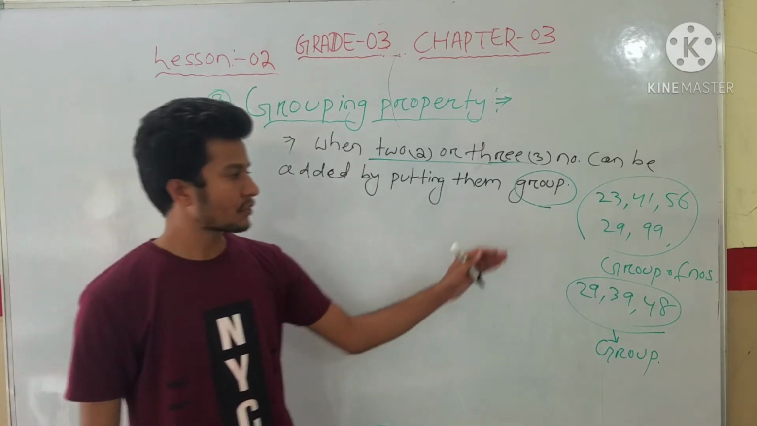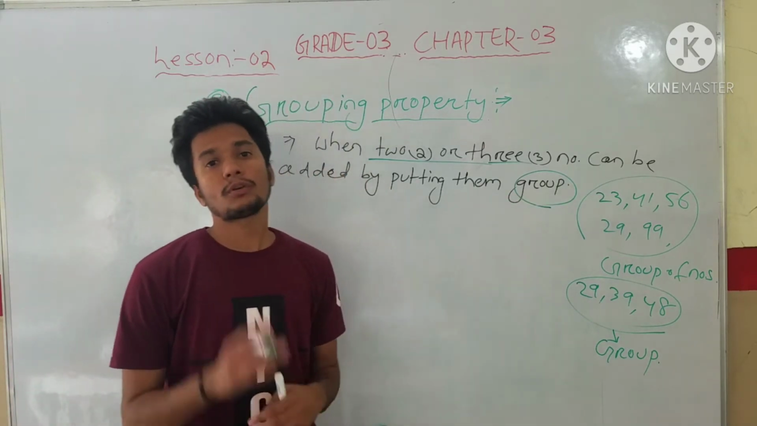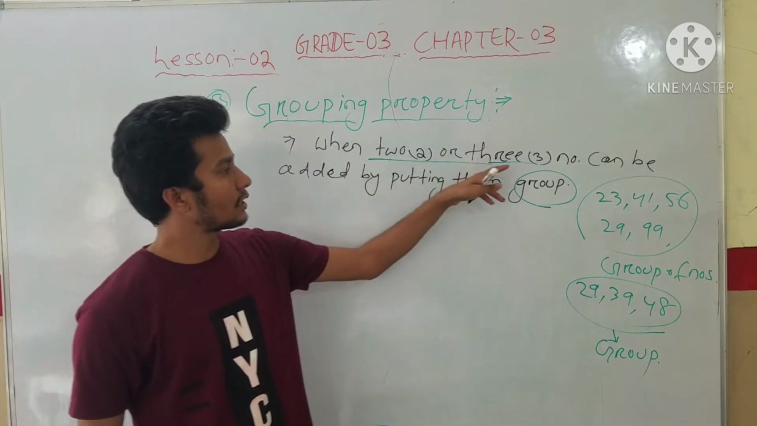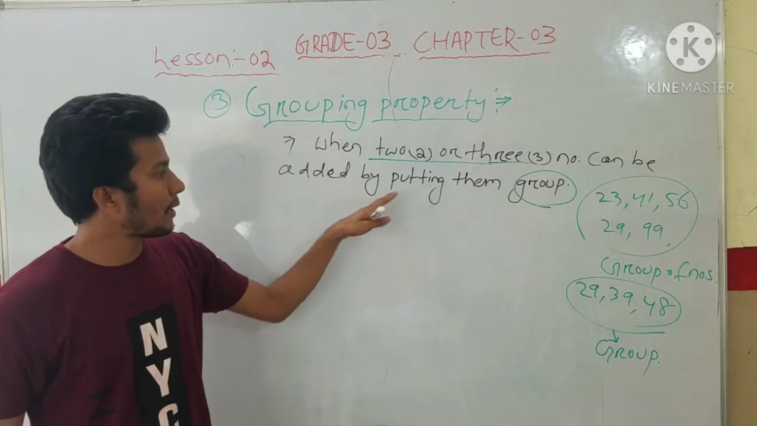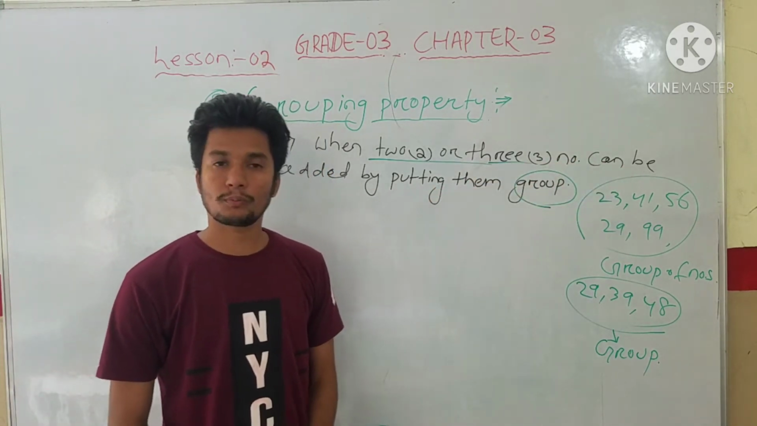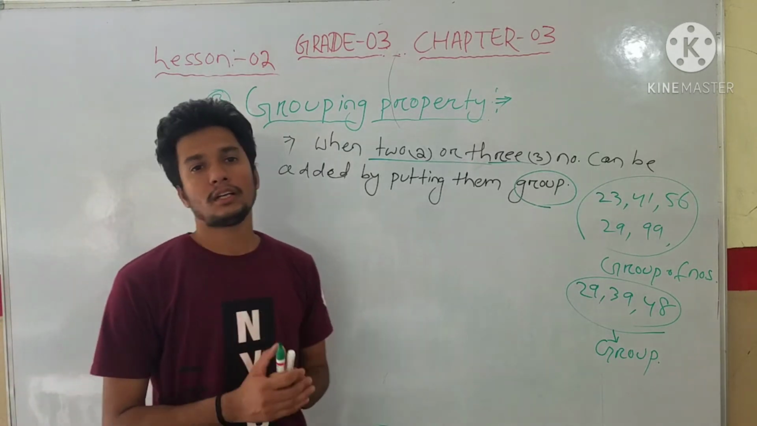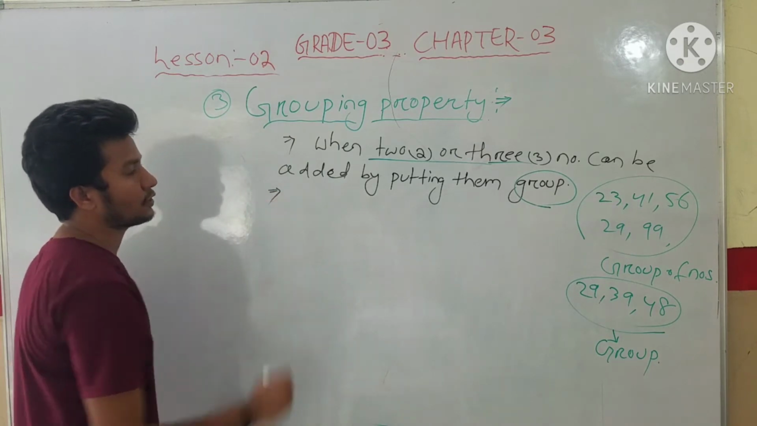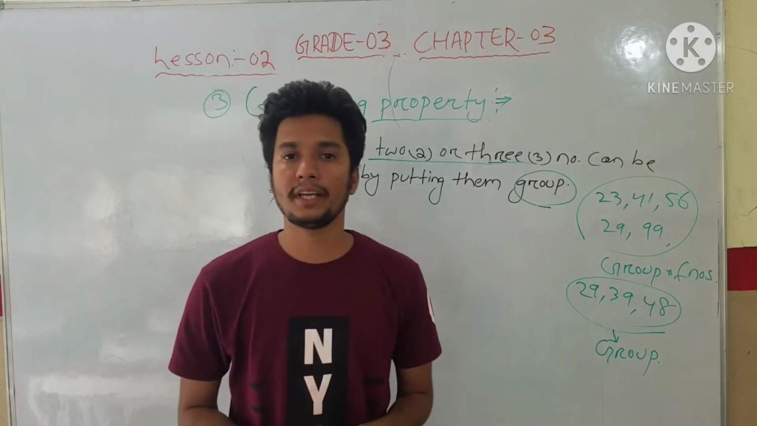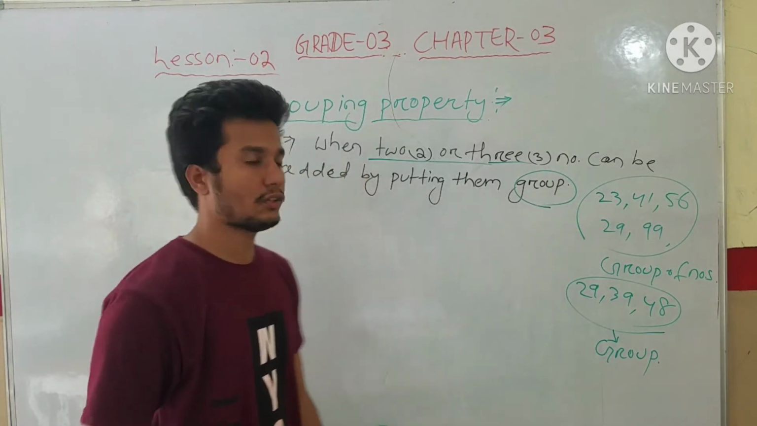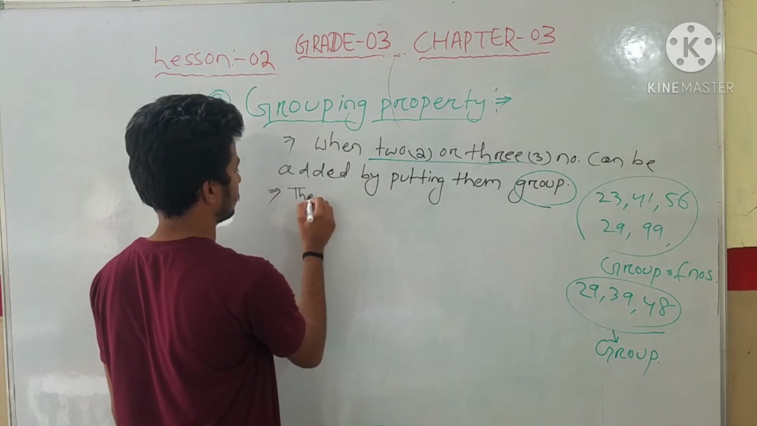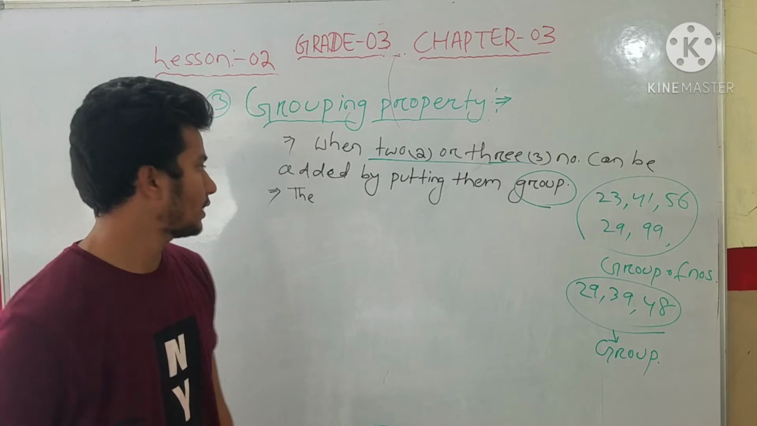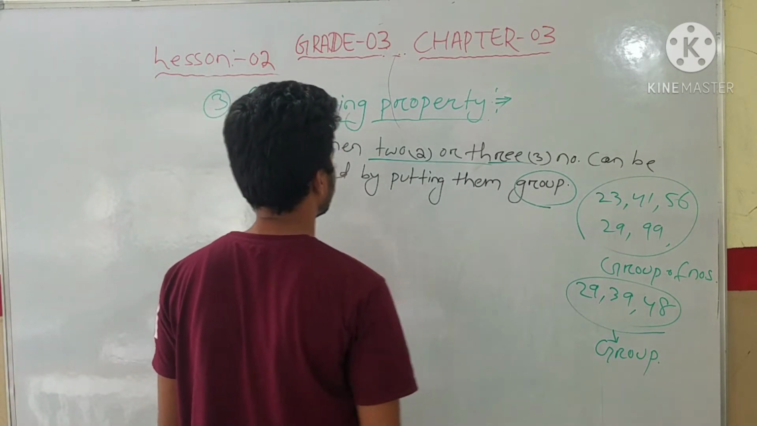So like this, students, how will you add if a group of numbers is there? It is telling that two or three numbers can be added by putting them into a group. First we will make the group and then we can add. And the grouping property is also telling that in grouping property, the sum does not change when we change the order.